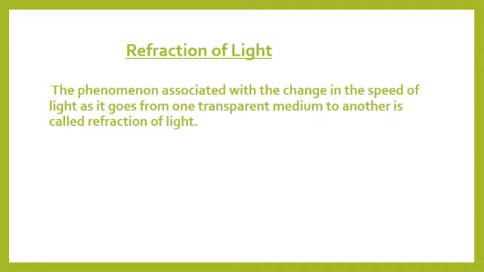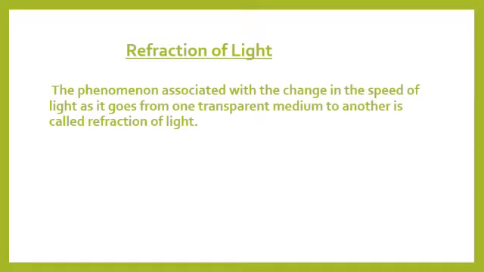In class 8th, we are going to study what happens when light travels from one medium to another. Medium means when it travels from air to water or to glass, that is, from solid to liquid, liquid to gas, or vice versa. This phenomenon is called refraction of light.